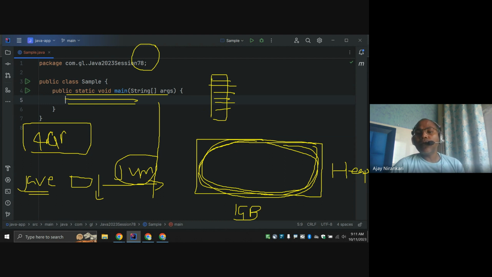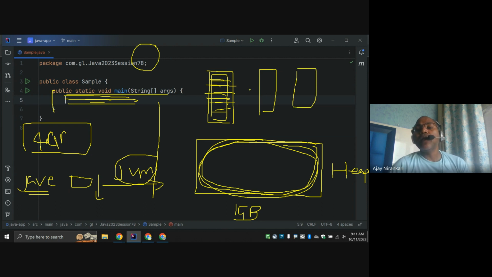10 employee objects cannot be stored in the stack. Whatever instructions you write in the main method also need memory to be stored and then executed line by line. This memory is known as stack memory. This stack memory is for each thread. Let's say this is thread 1, thread 2, thread 3, thread 4. Whatever number of threads, each thread needs its own stack memory, roughly near about 2 MB.